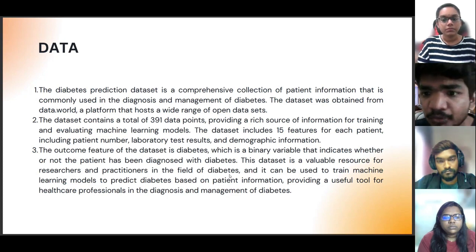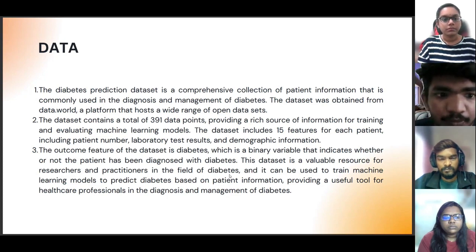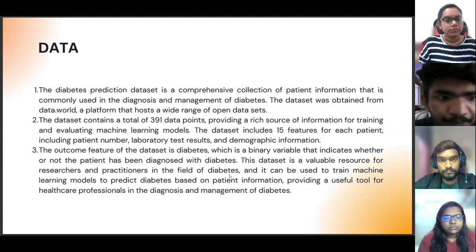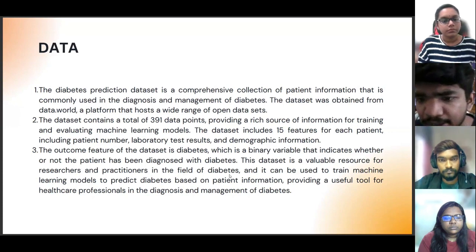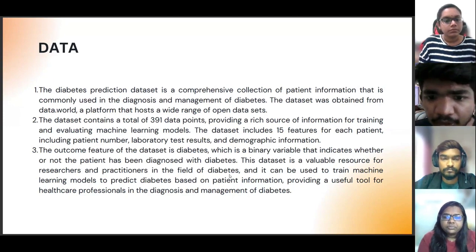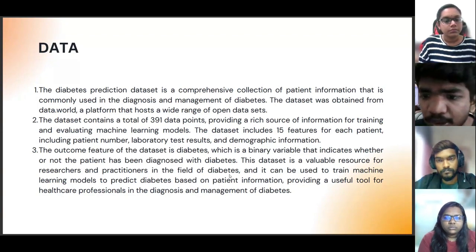The dataset includes 15 features for each patient, including patient number, laboratory test results, and demographic information. The outcome feature of the dataset is diabetes, which is a binary variable that indicates whether or not the patient has been diagnosed with diabetes. The dataset is a valuable resource for researchers and practitioners in the field of diabetes, and it can be used to train machine learning models to predict diabetes based on patient information, providing a useful tool for healthcare professionals in the diagnosis and management of diabetes.